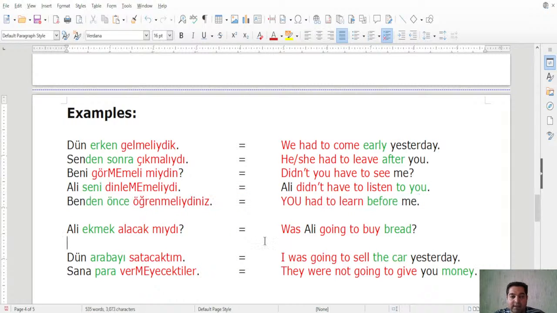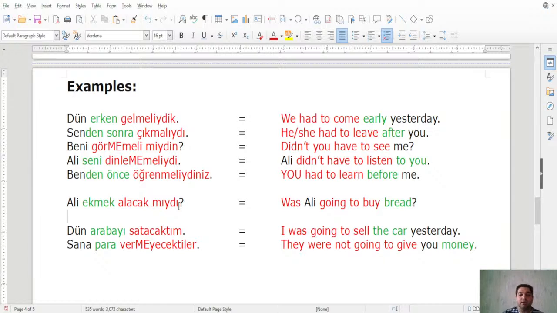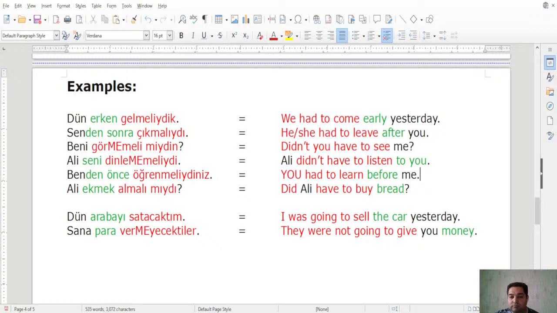The sixth sentence here. Ali ekmek alacak mıydı? This is interrogative, right? Interrogative for the future past tense. Alacak mıydı. Almak is to buy, to get, right? So we have to change only what? Almalı. Almalı mıydı? Ali ekmek almalı mıydı? Did Ali have to buy bread? Ali ekmek almalı mıydı? Did Ali have to buy bread? That's it.